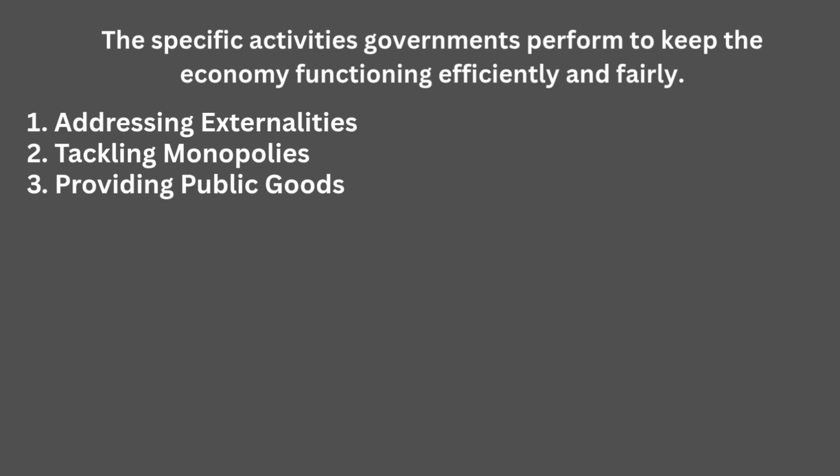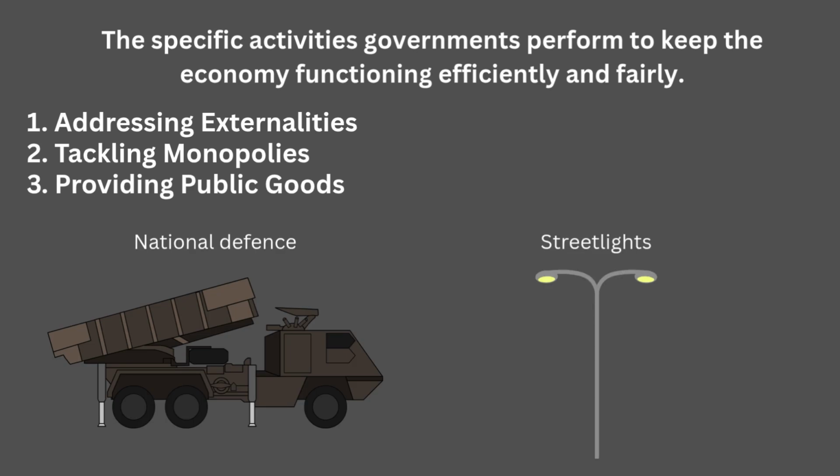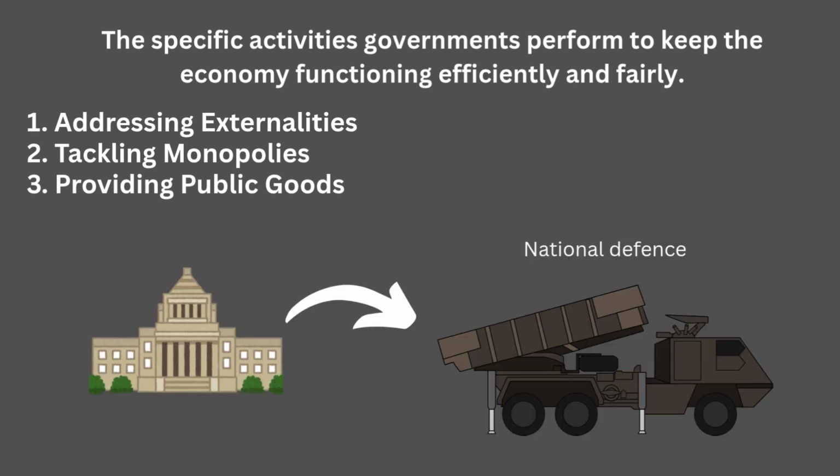3. Providing public goods. Some goods are just not profitable for private businesses to provide, like national defense or street lighting. Why? Because they're non-excludable and non-rivalrous. That means you can't stop people from using them, and one person's use doesn't reduce availability for others. To solve the free rider problem, governments directly provide these goods or subsidize their provision using tax revenue. Example: street lighting in cities is funded by taxes, benefiting everyone, even if not everyone pays directly.